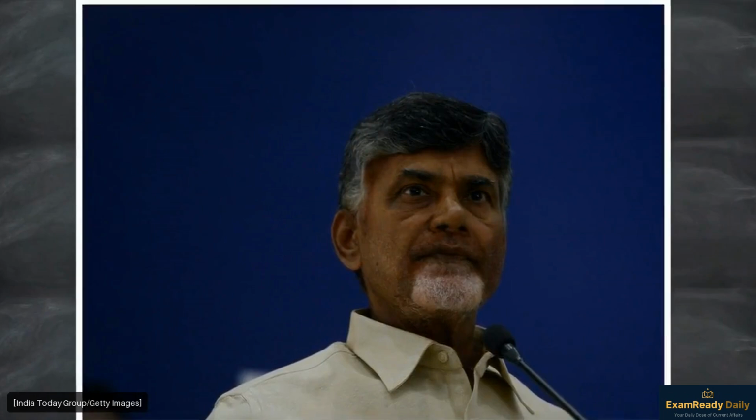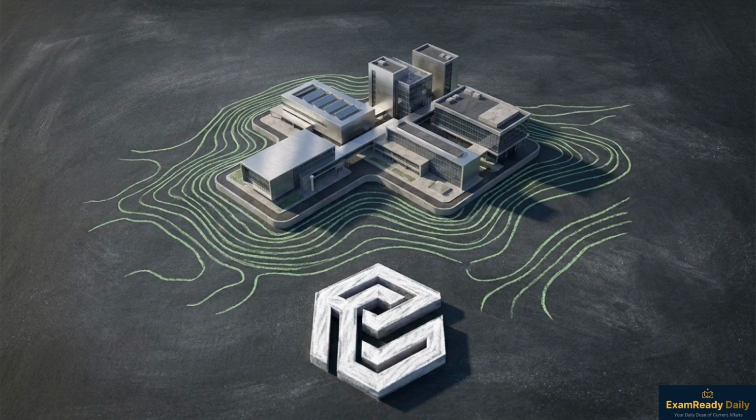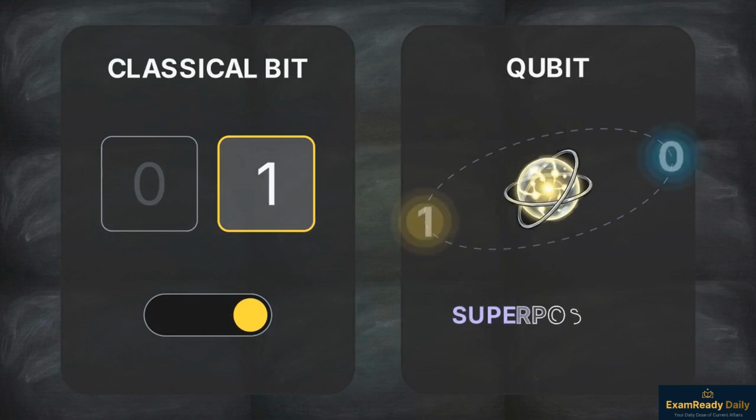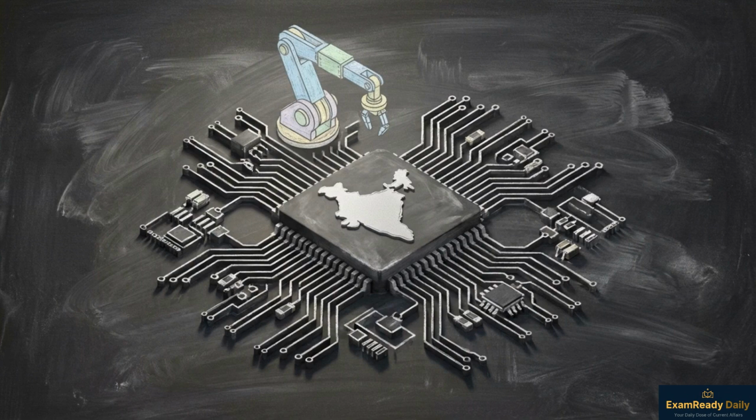Turning to strategic science, the state of Andhra Pradesh has set a historic milestone in India's computational infrastructure. On April 14, 2026, the state will launch India's first quantum computer as part of the Amaravati Quantum Valley project. This maps a required technological distinction. Unlike a classical binary bit that toggles between 0 and 1, a qubit exists in a state of superposition, processing both states simultaneously. The strategic objective of the Amaravati project is self-reliance, aiming to reduce dependence on imported high-tech components